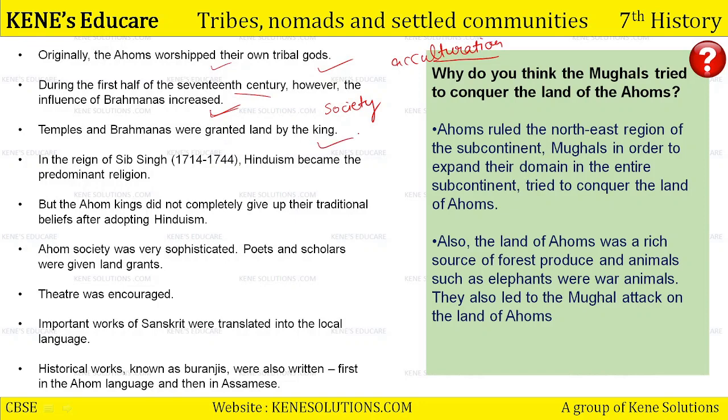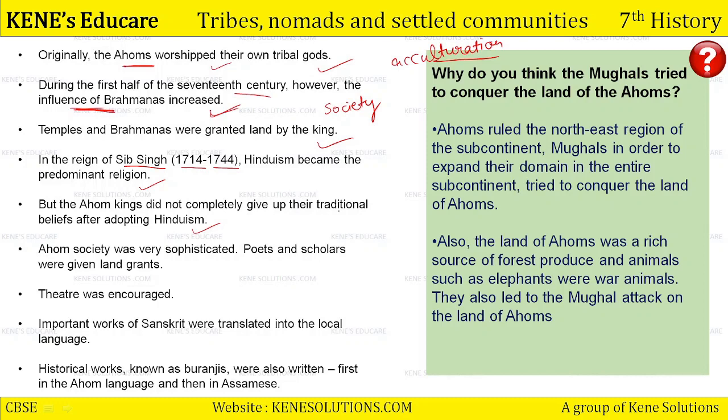हम लोग कई बार पढ़ चुके हैं that king used to grant land to the temples as well as to the Brahmins. In the reign of Sib Singh, who was a ruler between 1714 to 1744, Hinduism became the predominant religion in the major region. But the Ahom kings did not completely give up their traditional beliefs after adopting Hinduism. अच्छा, देखो यहाँ क्या हो रहा है? There is an influence of Brahmins on the Ahoms. इसका ये मतलब नहीं है that Ahoms will leave all their culture, tradition and value, rituals and beliefs.